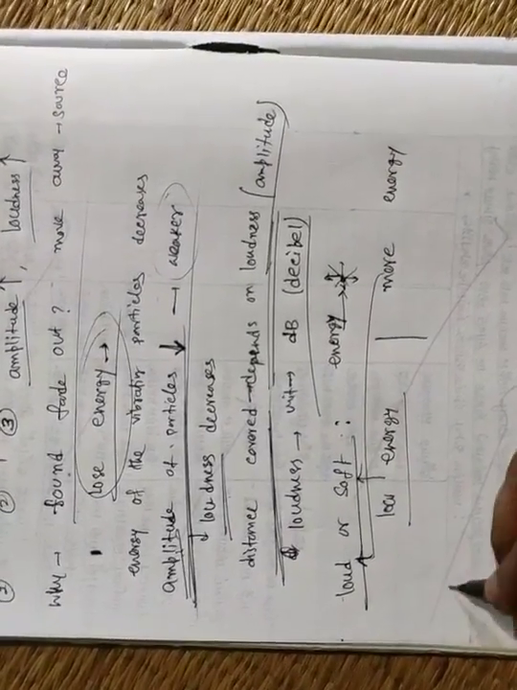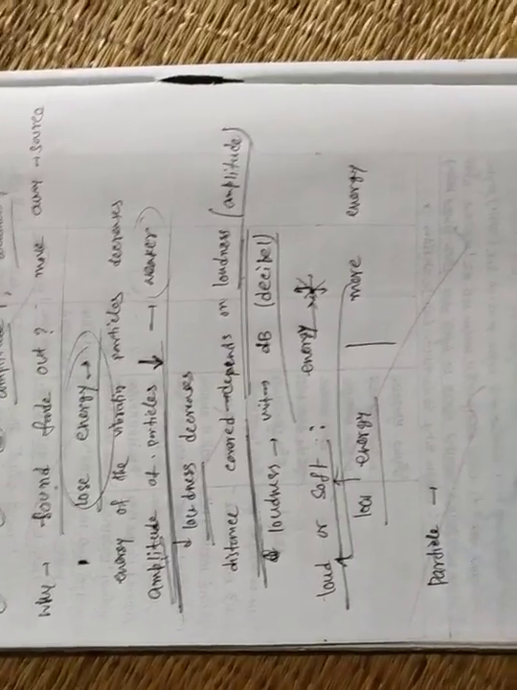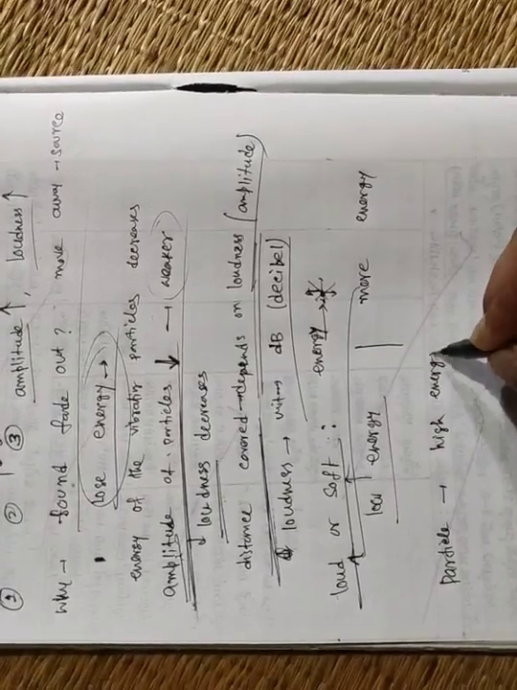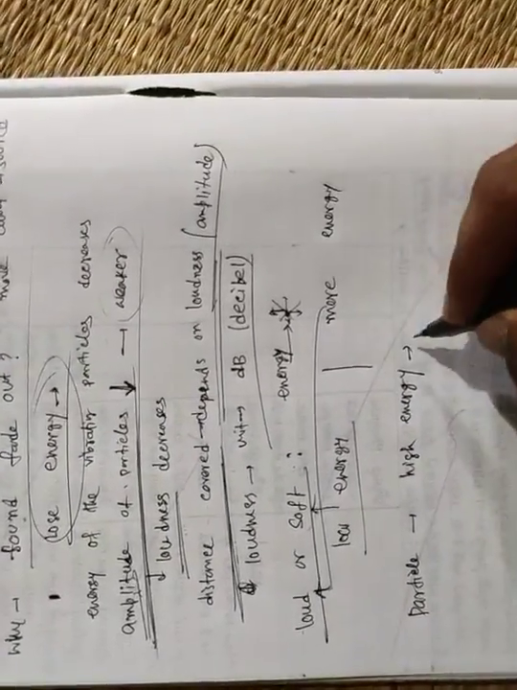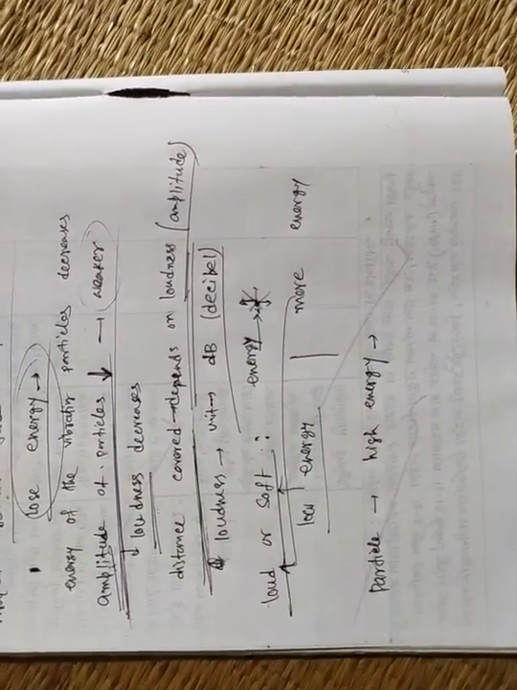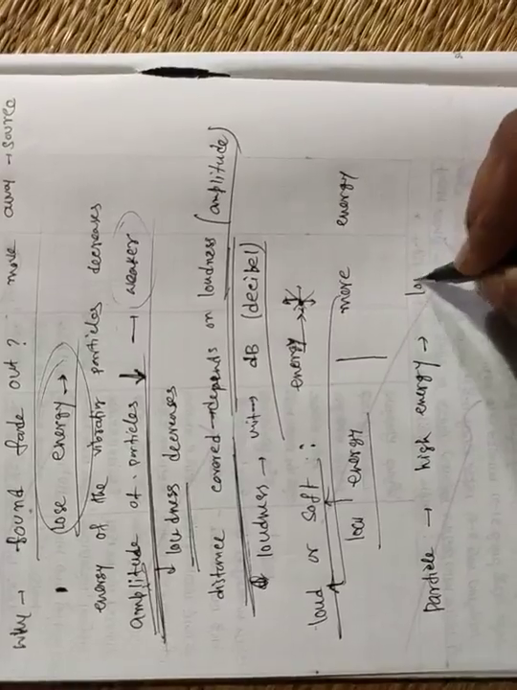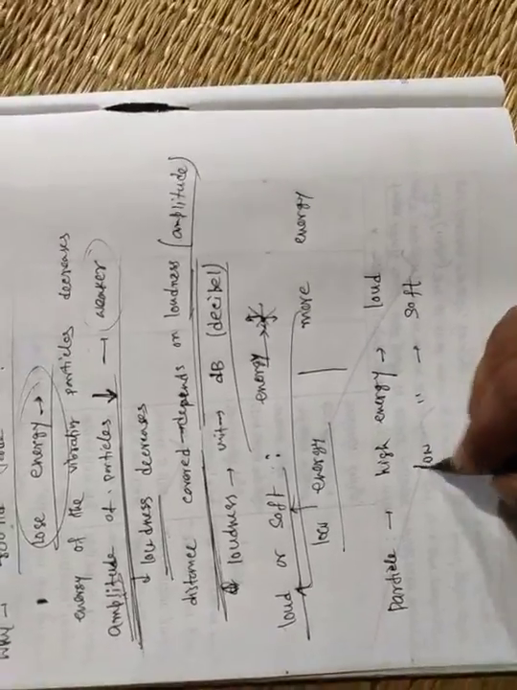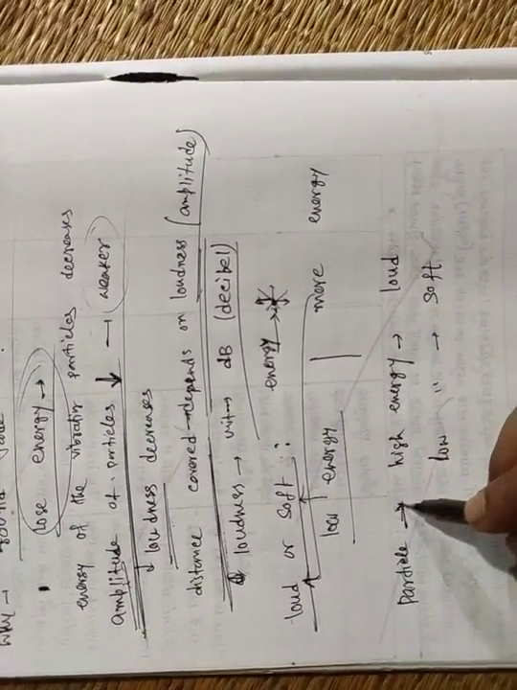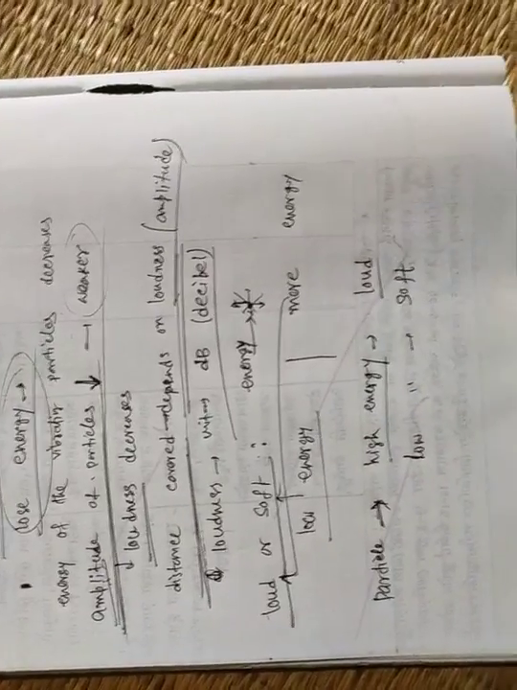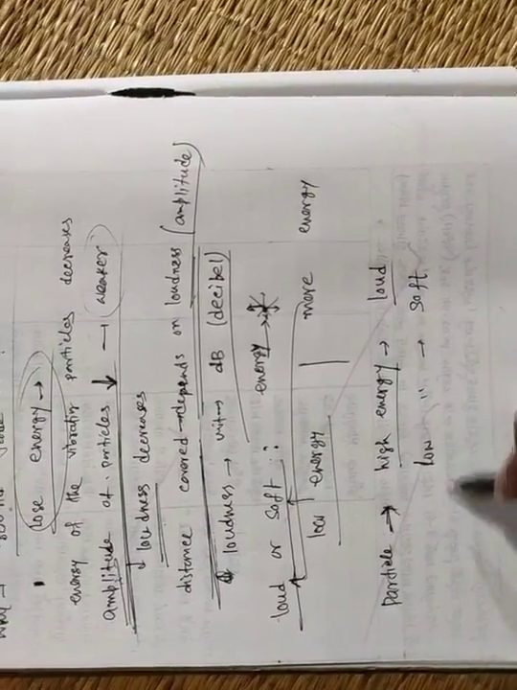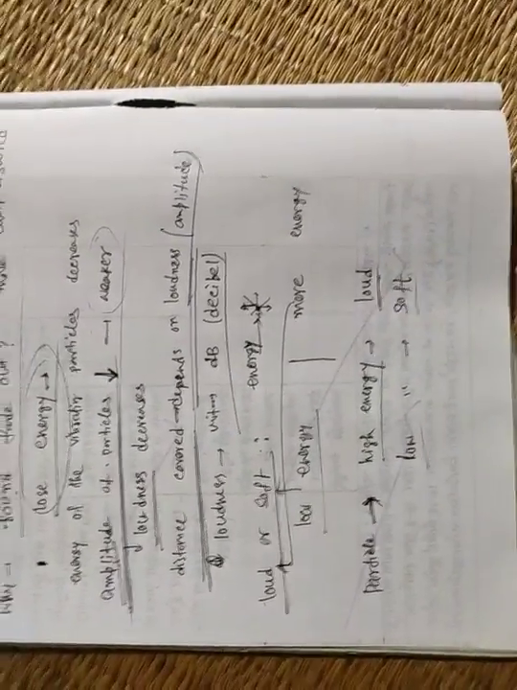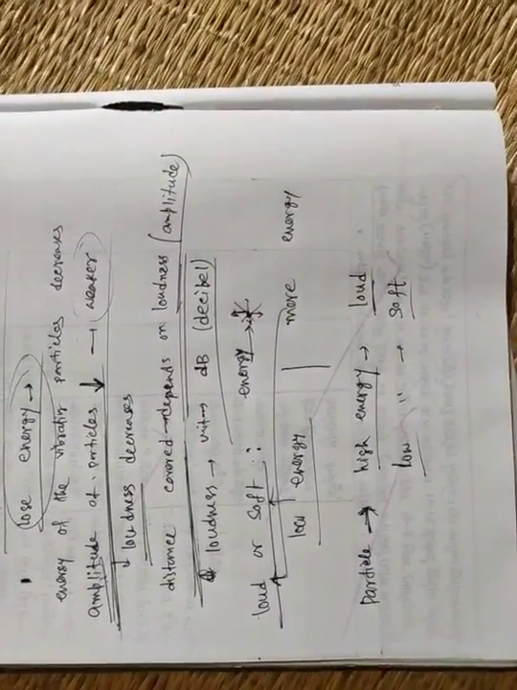Clear or not? A particle having high energy can vibrate very well, and if it vibrates very well, then the sound is very loud. So high energy means loud sound, low energy means soft sound. If the energy of a particle is high, then it can produce loud sound, and if the energy of a particle is very low, then it produces soft sound. And we know loud sound can travel a large distance and soft sound can travel a small distance.